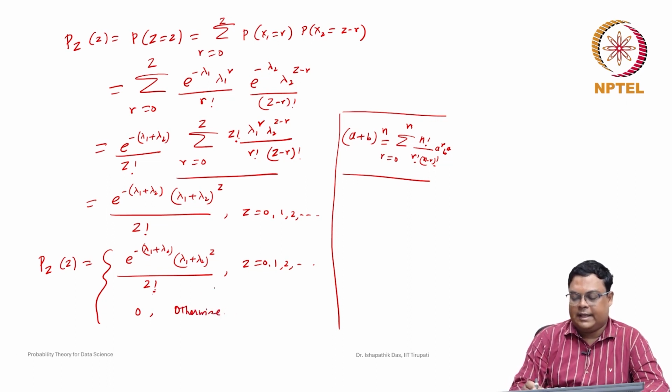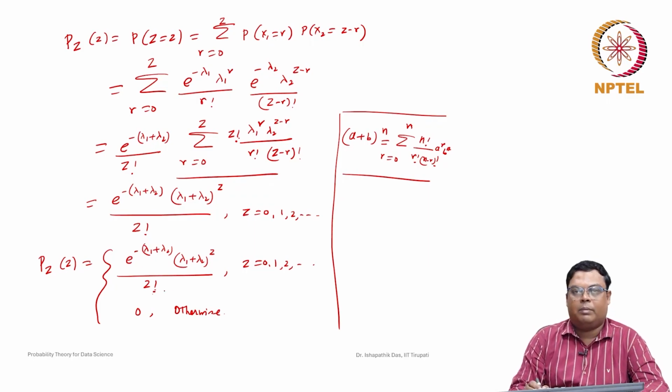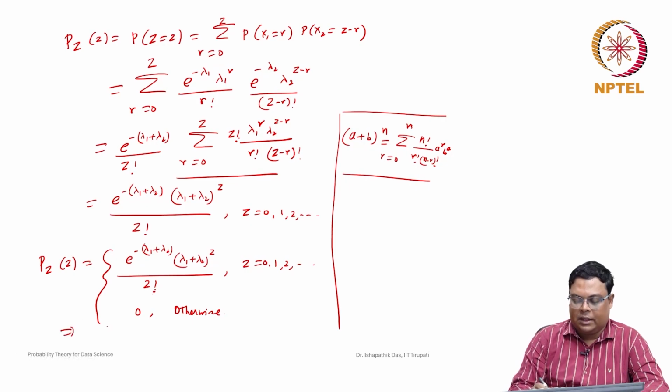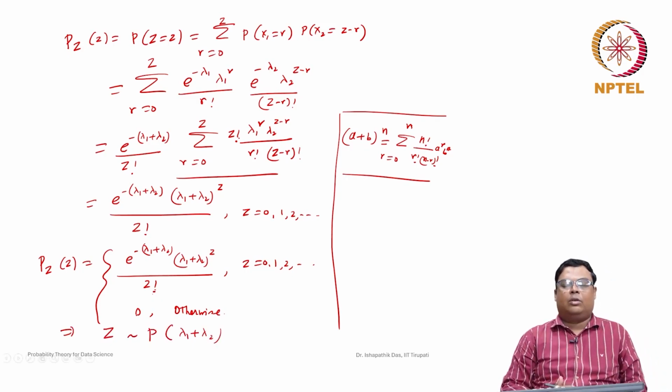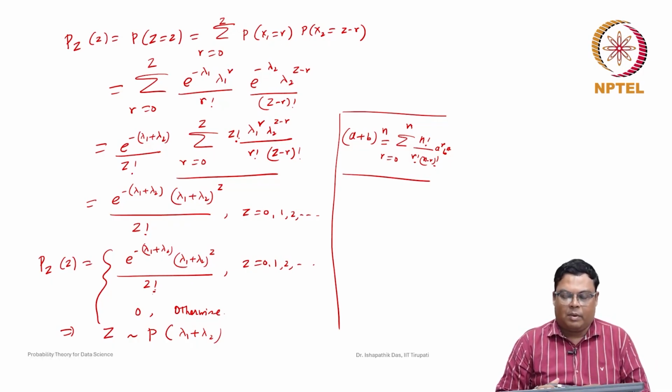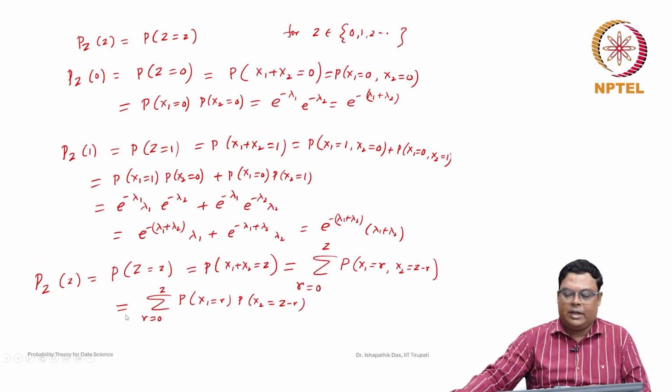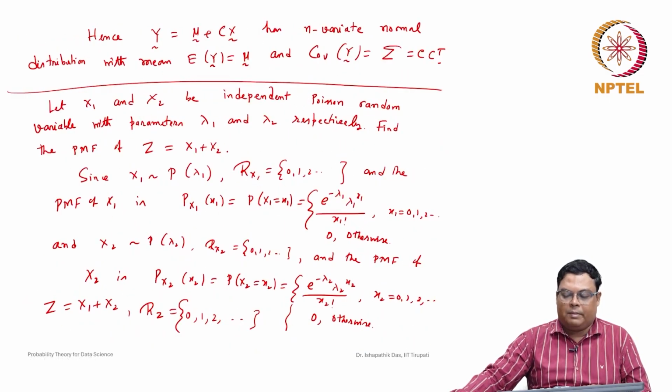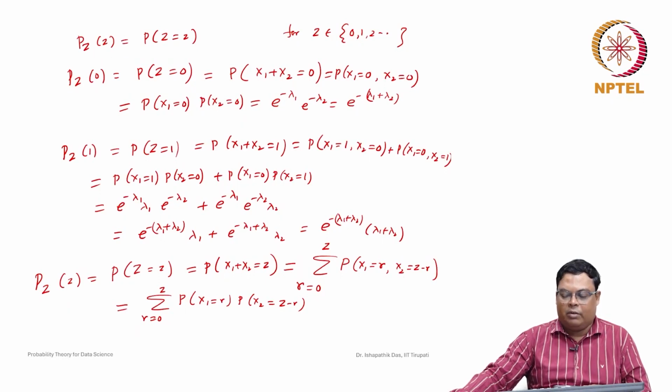This distribution is very similar looking to the Poisson distribution, which implies that z is also Poisson distributed with parameter lambda 1 plus lambda 2. By this method we can find the transformed probability distribution function and identify it, but it is a little complicated. We did this example earlier also, but in the context of transformation of random variables we just wanted to explain it again, to show that this is very time consuming and complicated.